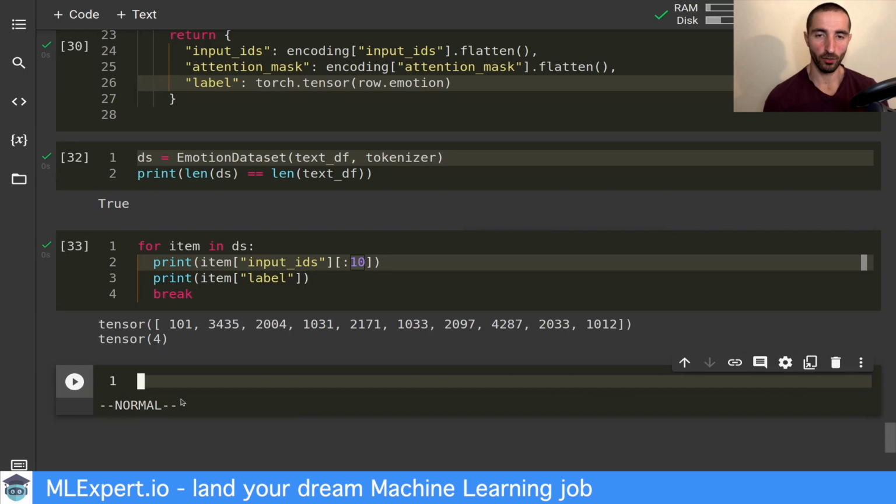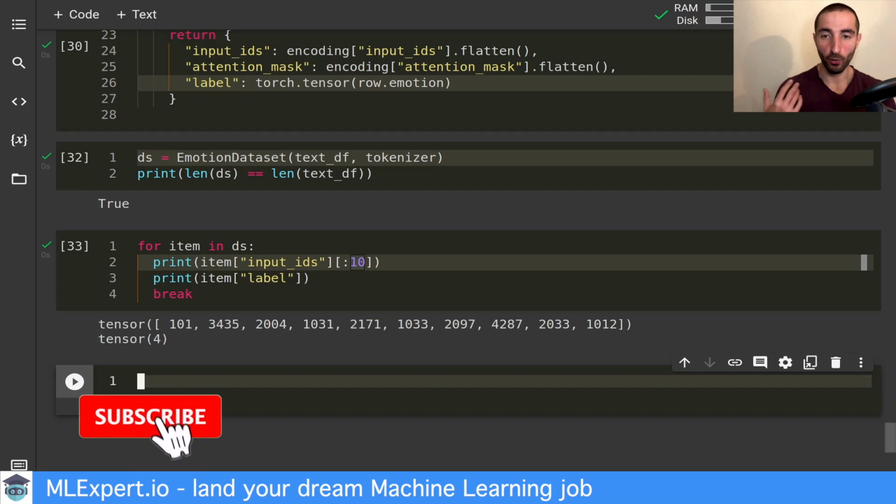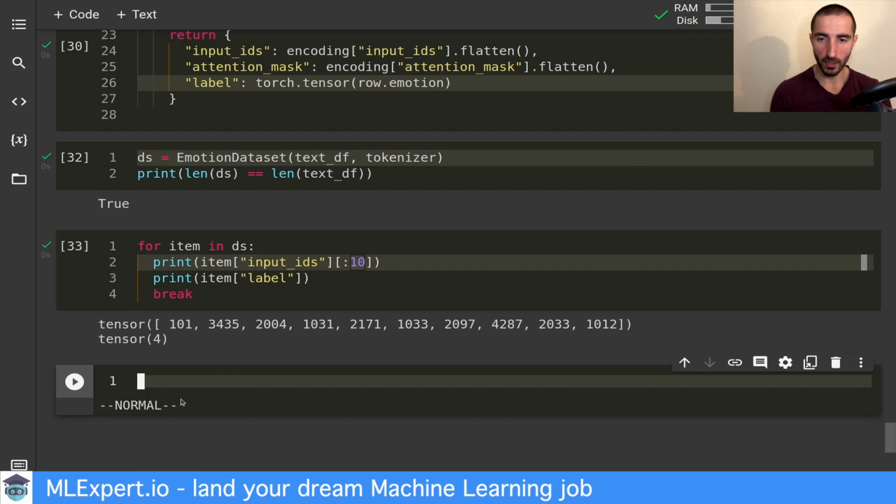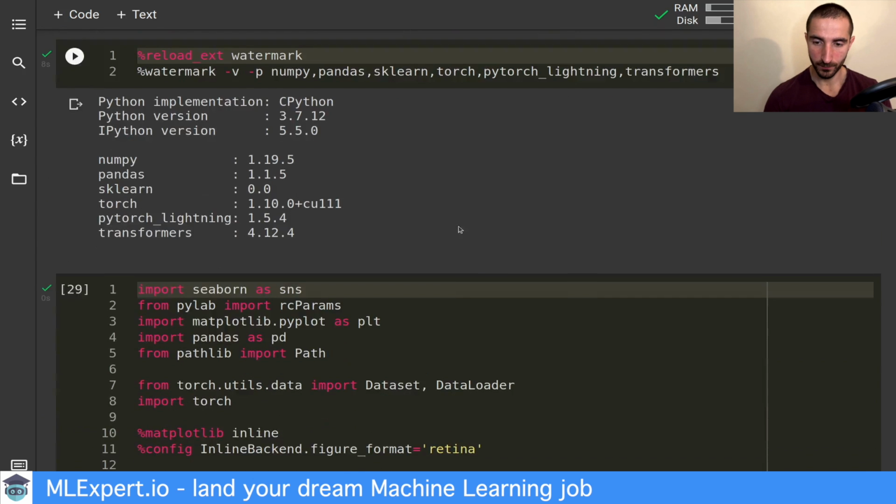All right, so next we are going to build a Lightning data module. The purpose of this is to be able to adapt our own dataset to what PyTorch Lightning is giving us. To do that, we basically need to import PyTorch Lightning. Let me start with that.